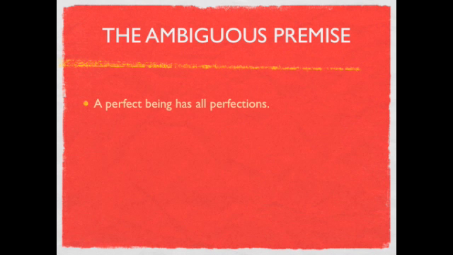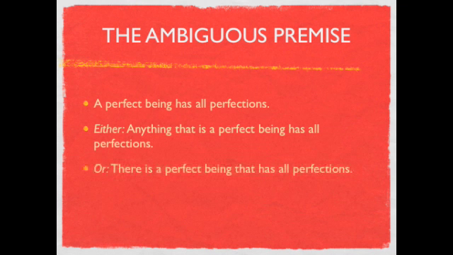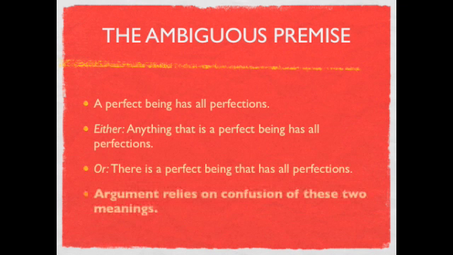We're going to go back to the perfect being argument, and let's look at the premise. A perfect being has all perfections. Now, what does that actually mean? Well, it could actually mean one of two things. It could either mean anything that is a perfect being has all perfections, or it could mean there is a perfect being that has all perfections. And what the ontological argument relies on is a confusion of these two meanings. Let's look at the first one for a second. Note that that sentence could be true even if there's nothing in existence that is a perfect being. And the second formulation of it already assumes that there is a perfect being in existence.